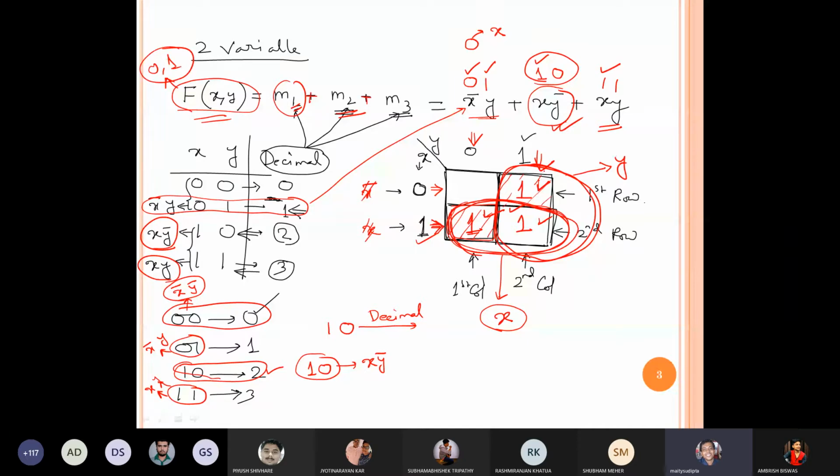Now you check all the boxes whether the pairing has been done or not. This box and these boxes are paired, and this box and these boxes are paired. So all the ones are paired. So the final result, f of xy, is nothing but x plus y. It is my result.